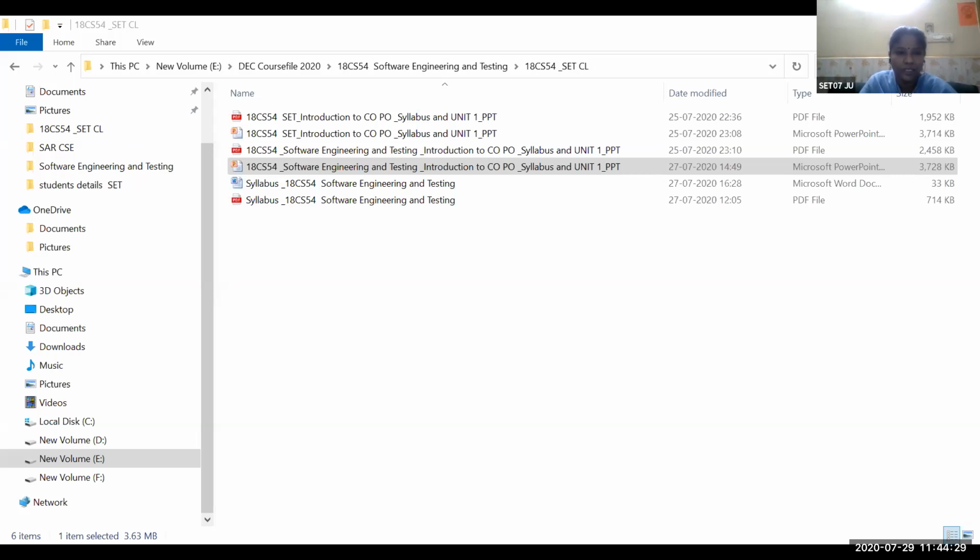So in today's presentation, we are going to discuss the introduction part of software engineering and learning objectives. We will call it course objectives. Then we will discuss the syllabus. Then learning outcomes, that is, after studying this course, what are the things you will come to know, or course outcomes. What you will be understanding, what are the things you will remember, how this course will be useful for you to do your project as well as other things. Then we will study the program outcomes, then program specific outcomes. We will study the course articulation matrix, CO-PO mapping, then target and assessment process. So these are the things we are going to discuss.